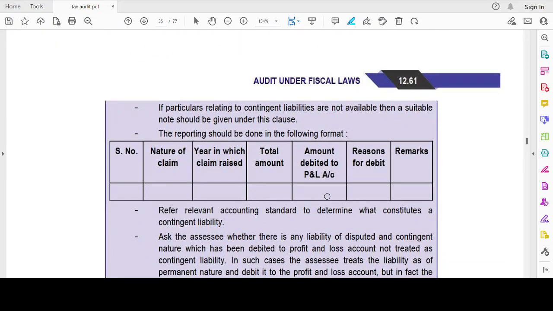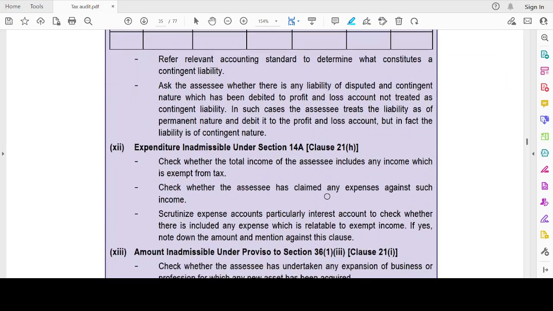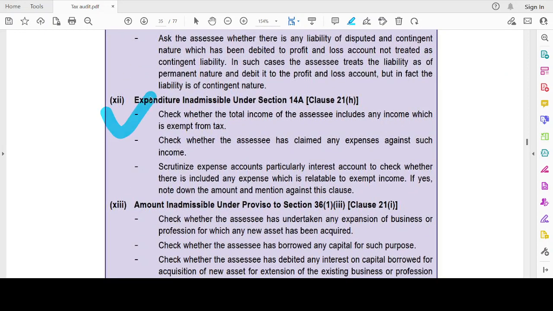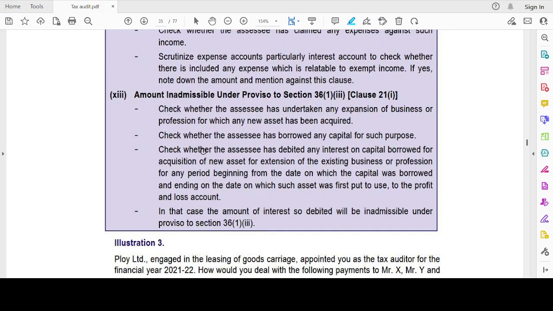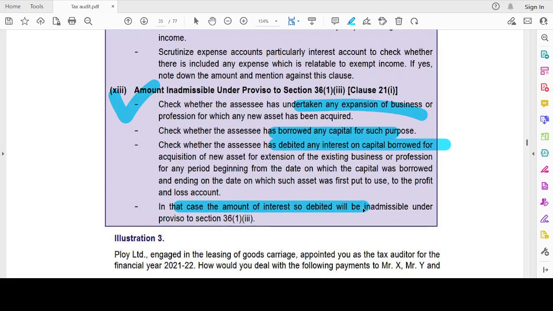Contingent liabilities, scrutinize them. Expenditure inadmissible relating to income exempt from tax: any expenses incurred to earn an income which is exempt from tax. So those expenses have to be scrutinized. And amounts inadmissible under the proviso to section 36(1). Check whether the assessee has taken any expansion. Check whether the assessee has borrowed the capital. Check whether the assessee has debited the interest. In that case, the amount so debited will be inadmissible.